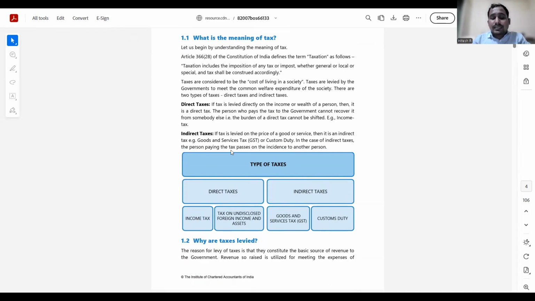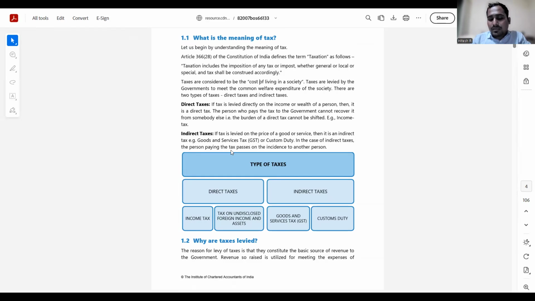A direct tax is a tax which is levied on the individual who is paying it directly. For example, direct tax includes income tax. Income tax is a levy on a person who is earning any income. That's all. If you are earning an income, you will pay income tax. If you are not earning income, you need not pay any income tax. As simple as that. Whereas indirect taxes are levied on everybody, in the form of goods and services tax and the customs duty.